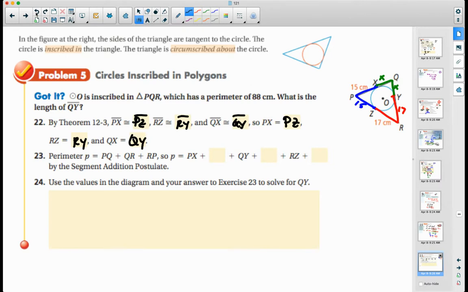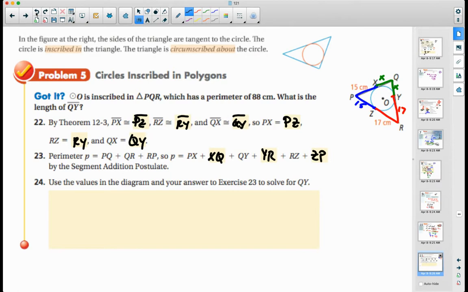So my perimeter is going to be the sum of all the sides. So it's going to be PX plus XQ plus QY plus YR plus RZ plus ZP. All right? So if we add all those up, I know my perimeter, which is given to me as 88, is going to be equal to 15 plus 15 plus 17 plus 17 plus x plus x. Right? Those are my 6 pieces of that triangle.